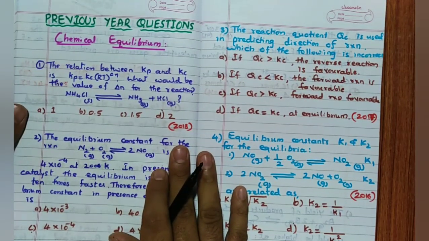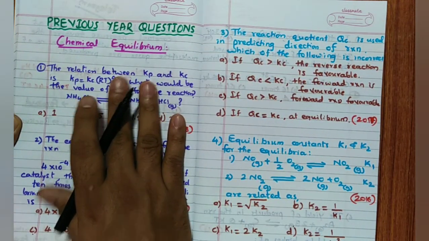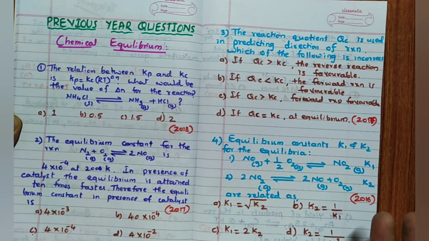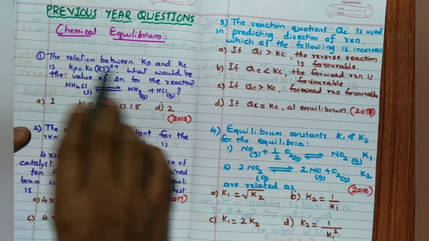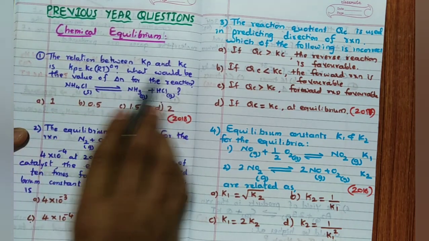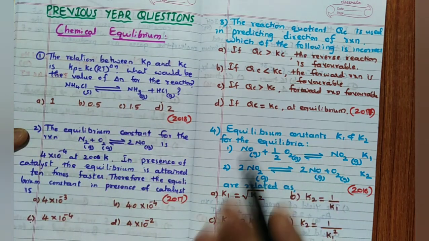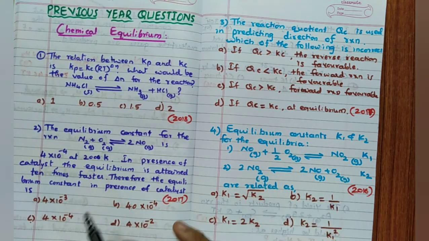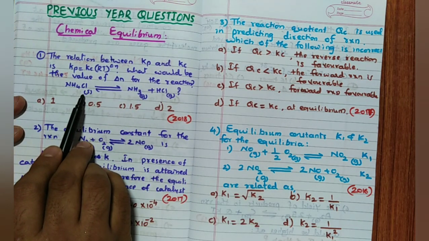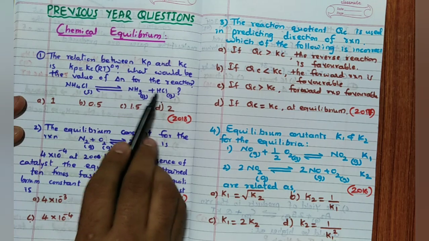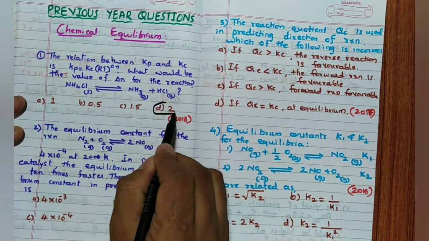Fine. Let us move to the previous year questions. Here remember, I have taken only previous year questions of chemical equilibrium. Later I will go for the ionic equilibrium. Chemical equilibrium, see, very simple. First one, relation between Kp and Kc is given. What would be the value of delta n for the reaction? See, delta n is nothing but number of gaseous moles of product minus reactant. Here solid you cannot consider. Only gas you have to take. So 1 plus 1, only 2. So delta n is equal to 2.